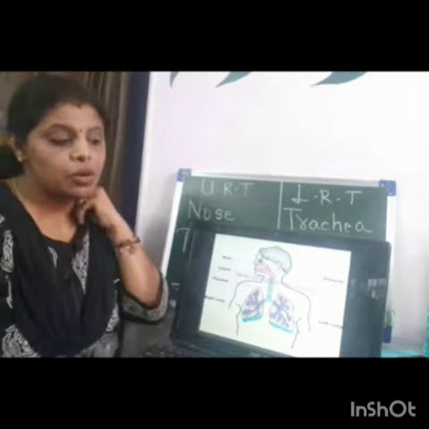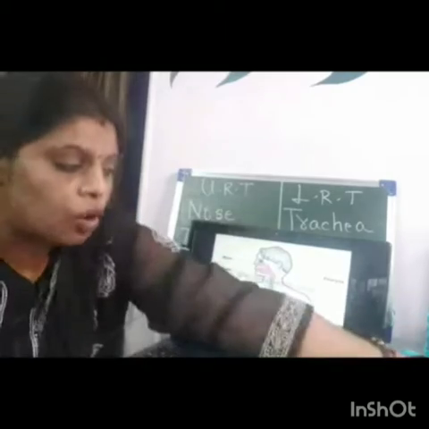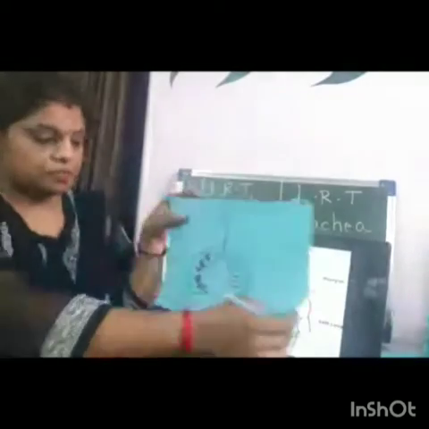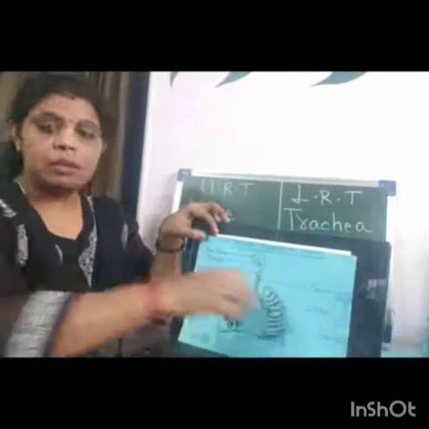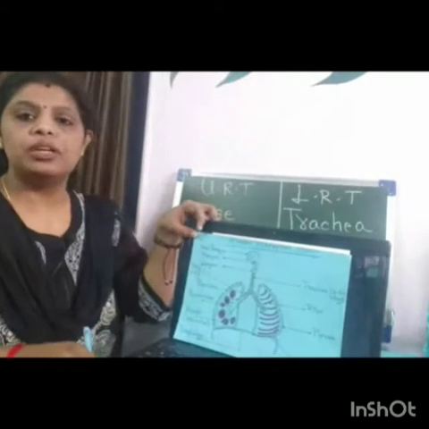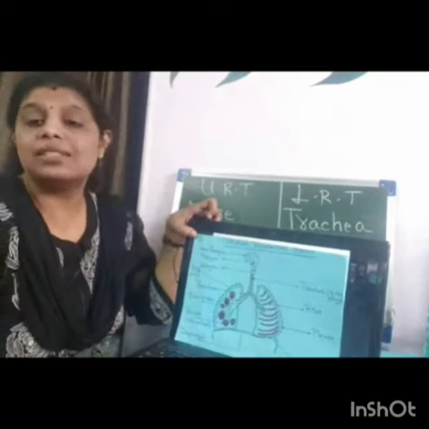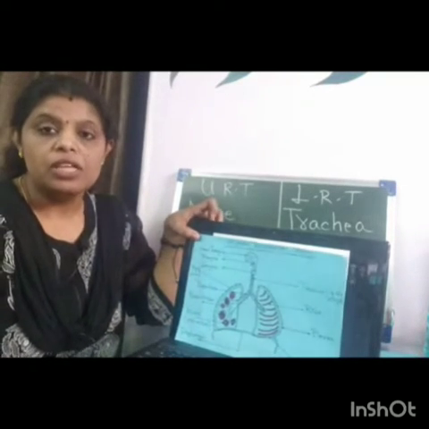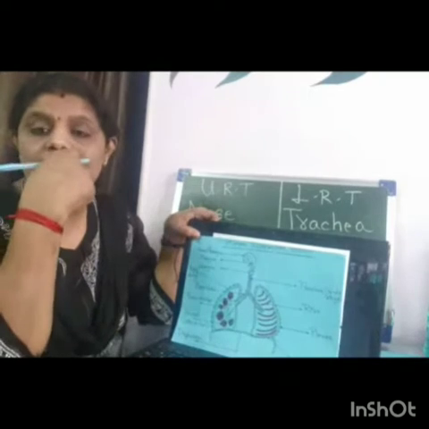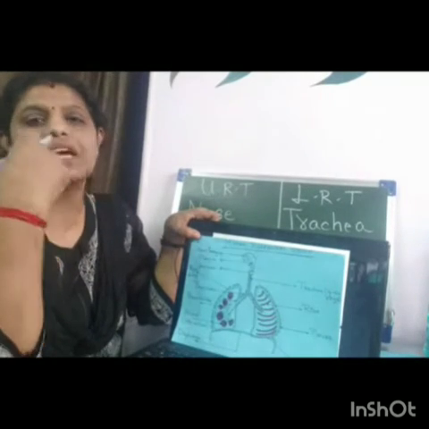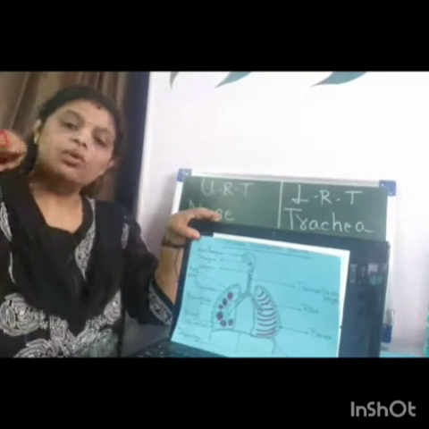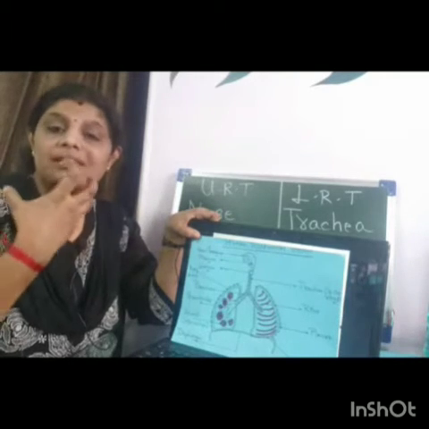So let's go into the detail of all the parts of the human respiratory system. These are the parts of the human respiratory system. Let's take the nasal passage first. The nose contains a cavity called the nasal cavity.